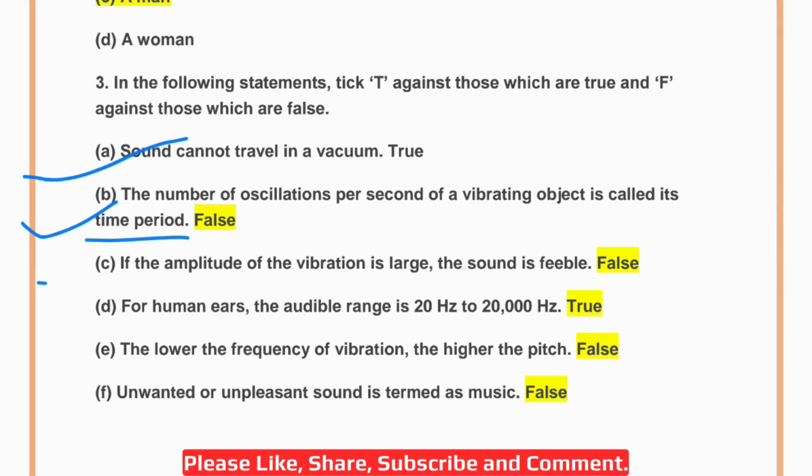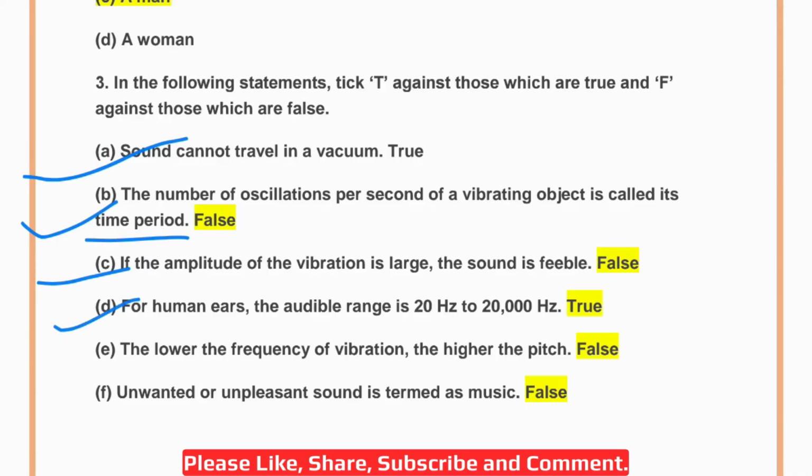Okay. Now see. C. If the amplitude of the vibration is large, the sound is feeble. Now this is again false. We all know that square of the amplitude of vibration is proportional to the loudness of sound. So sound is loud when the amplitude of vibration is large. Okay. For a feeble sound, the amplitude is small.